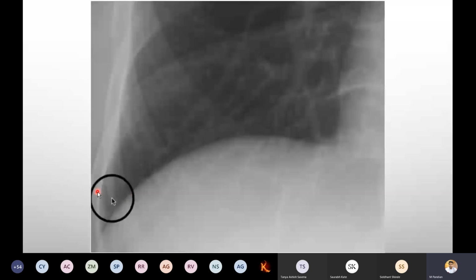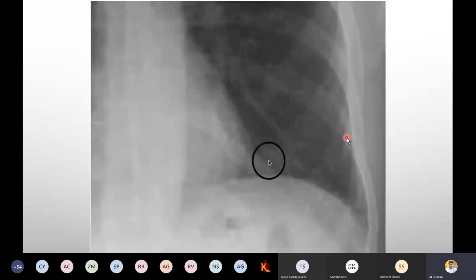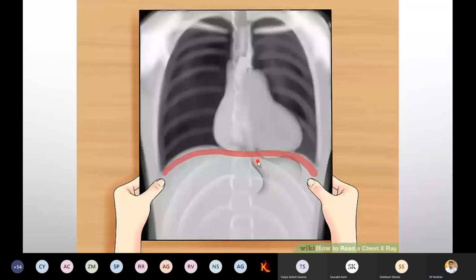Okay, and if you come to this area, this is the cardiophrenic angle. Here also the fluid accumulation will be there. If fluid is accumulated, we can't see this angle also. And vice versa, left side and right side we want to check.